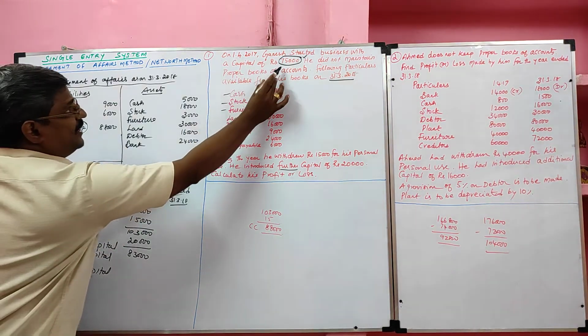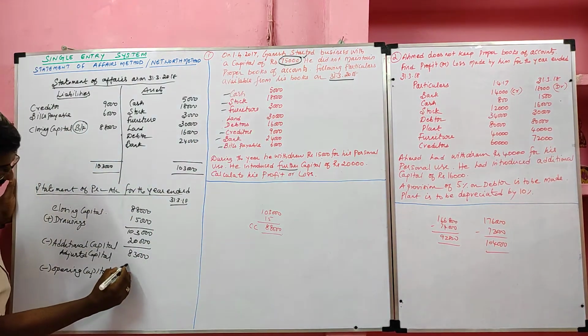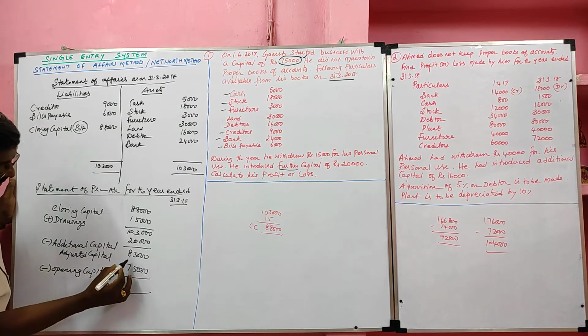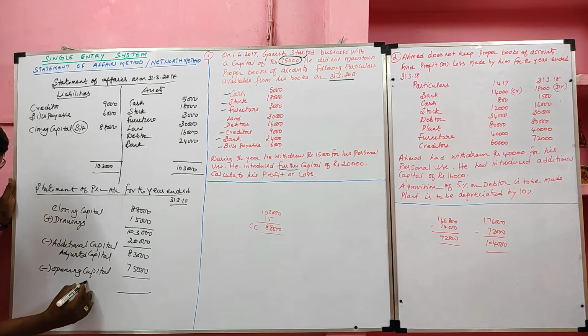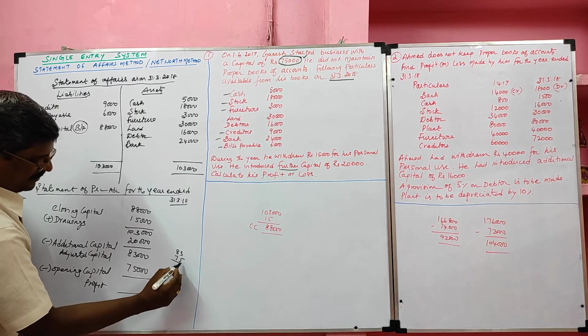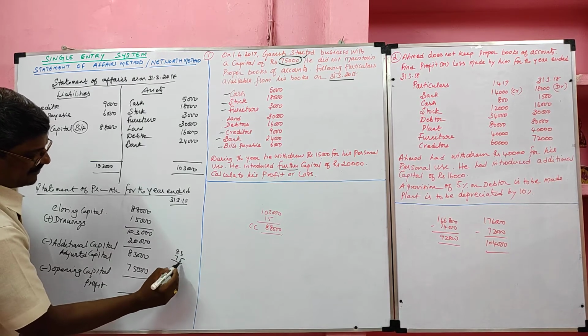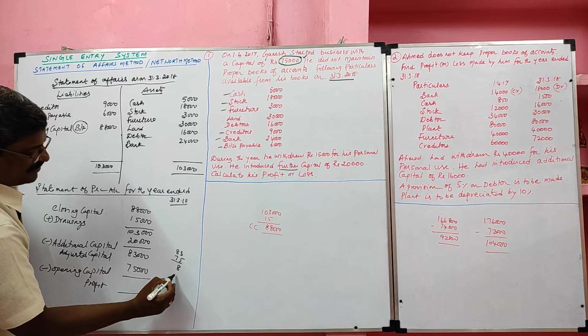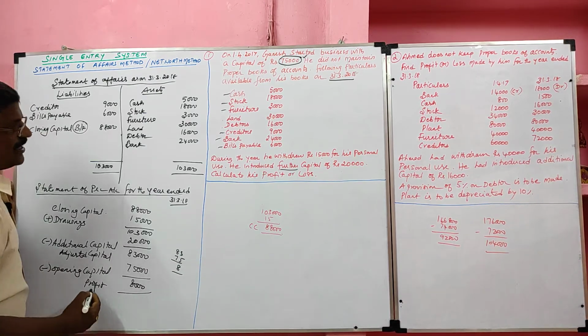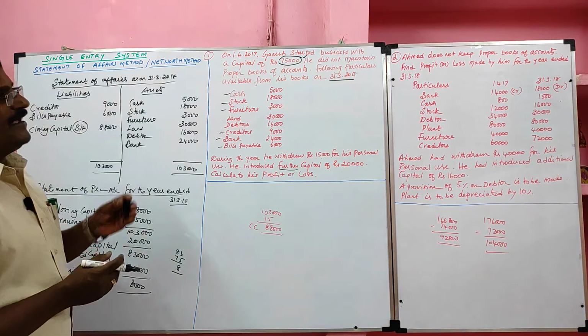How much? 75,000. Here adjusted capital is more than the opening capital, so we can say this one as profit. So 83,000 minus 75,000. So our profit is 8,000 rupees.